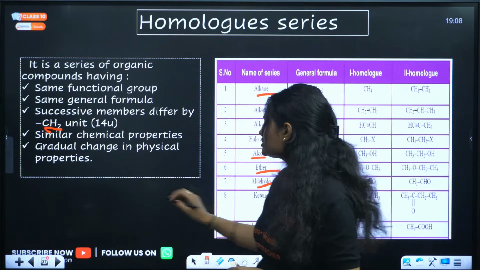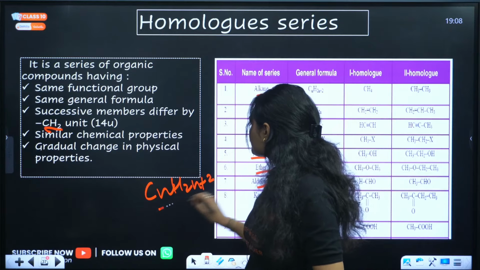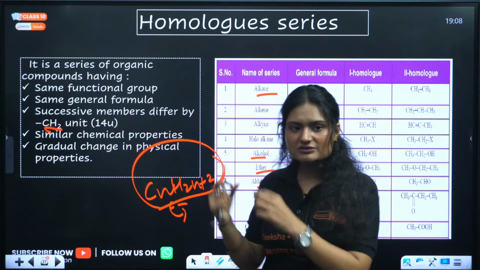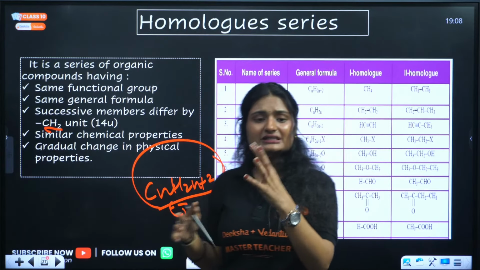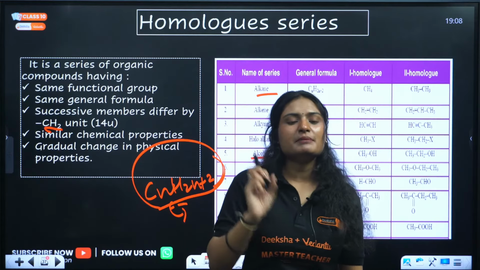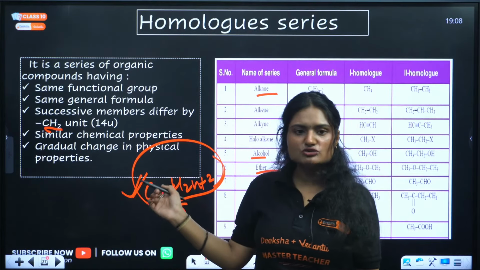For example, the general formula of alkanes is CnH2n+2. So all the compounds C1, C2, C3 that have the same general formula will be members of the same homologous series, that is alkane.